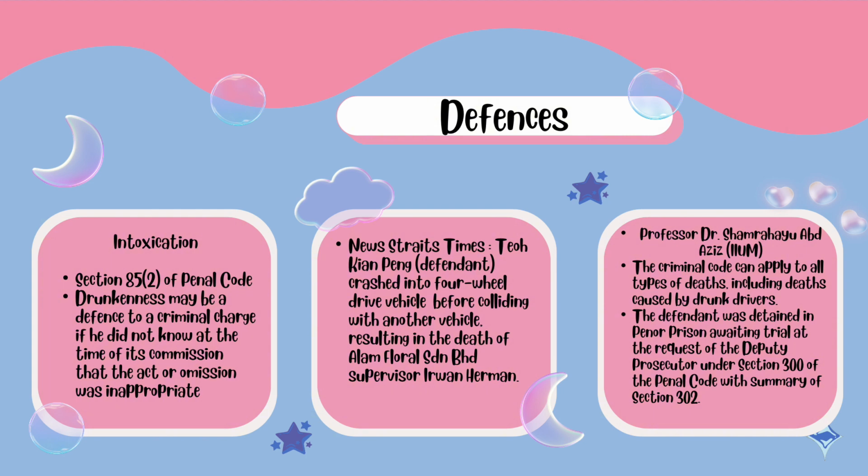Firstly, intoxication. According to Section 85, Clause 2 of the Penal Code, drunkenness may be a defense to a criminal charge if he did not know at the time of its commission that the act or omission was inappropriate. He had no control over his drunken state and he had no intention of harming anyone. Additionally, a person's intoxication was temporary until the act or inaction was completed.